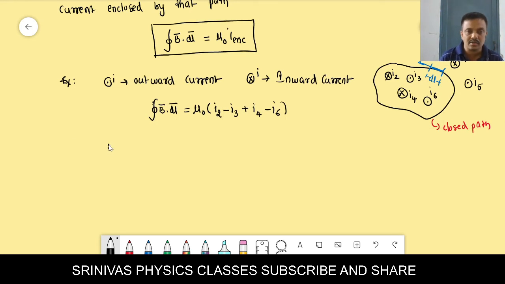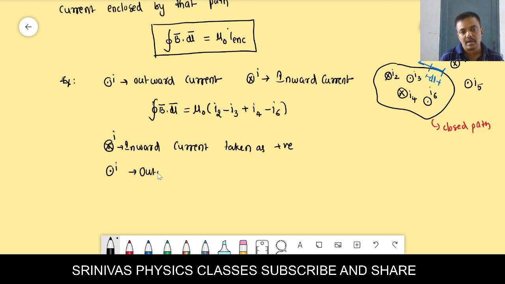We are taking the inward current, the cross, as positive, and the outward current you have to take as negative. Clear? Then you should not consider the outside currents, you should consider only inside the loop.